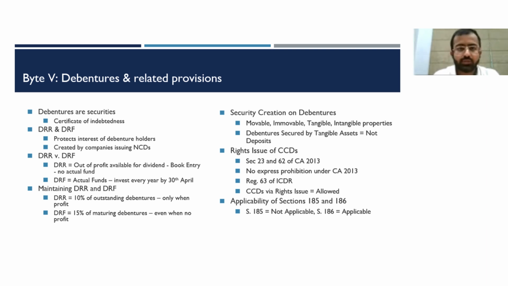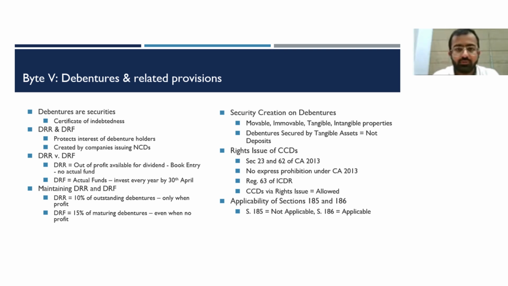Speaking of the creation of security on the debentures, debentures can be secured by way of tangible, intangible, movable, or immovable properties. If the debentures are secured by way of a tangible asset, they are kept outside the definition of deposits. However, if they are secured by an intangible asset, then deposit rules may very well apply, provided that the transaction of issuance of debentures is not covered under any other clause like intercompany transactions.